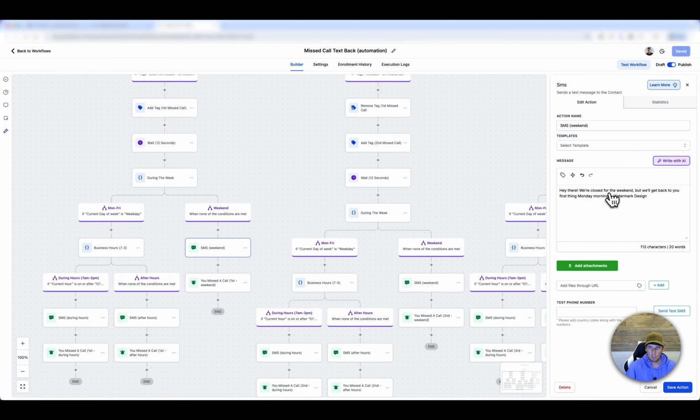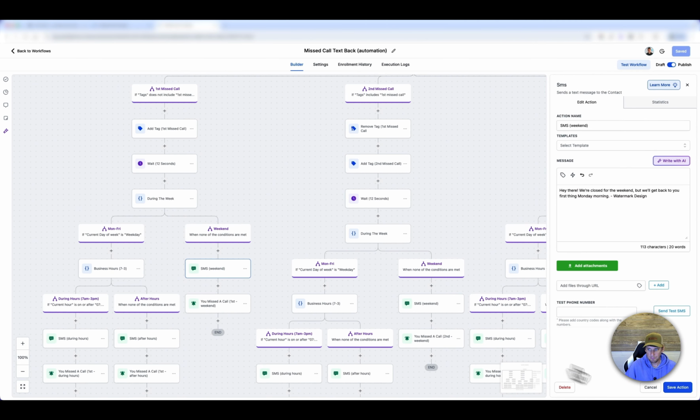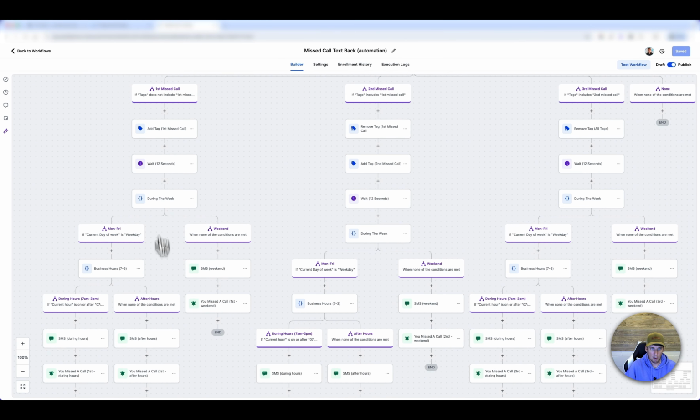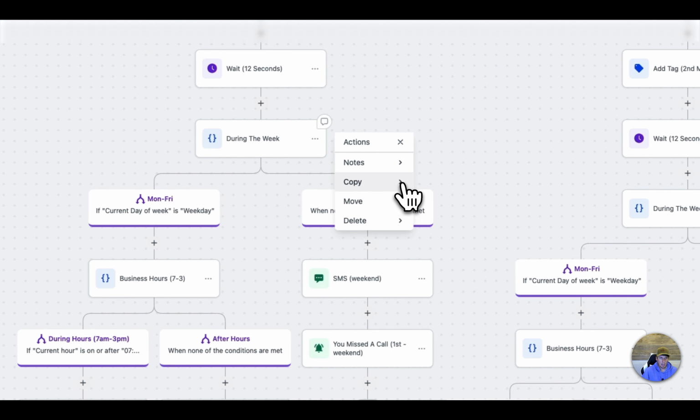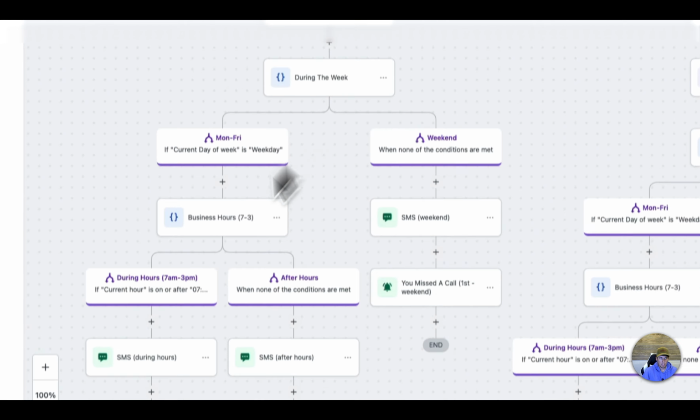Hey, they were closed this weekend. We'll get back to you first thing Monday morning. And then also send this alert. So now what you want to do after you have the first missed call funnel waterfall all set up here is you can go in here and click on these dots, click copy, and copy all actions from here. And when you do that, it'll copy this whole section here.